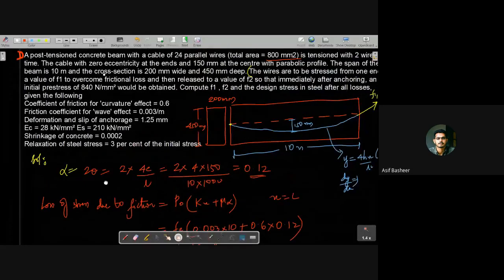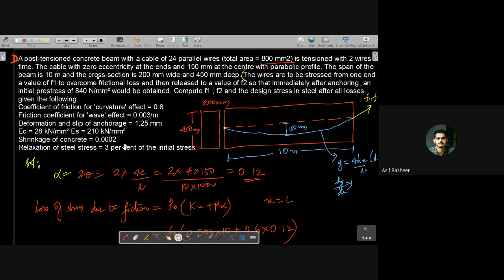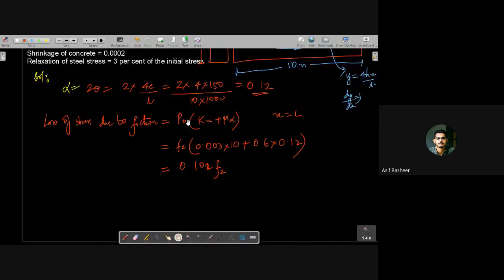now the question is given, there is a deformation or slip of anchorage that had occurred at the time of anchorage, and it is given as 1.25 mm. So the loss due to slip I can write as delta L by L into Young's modulus of steel.